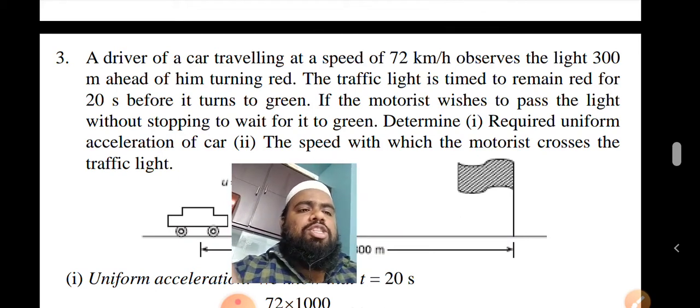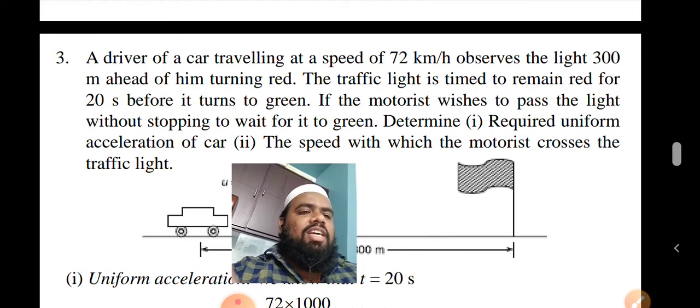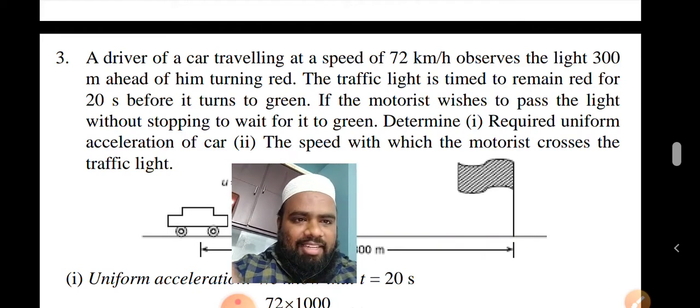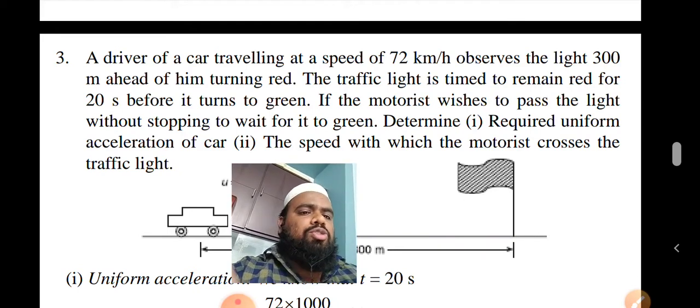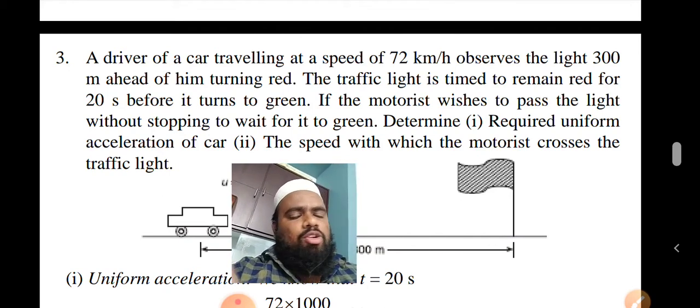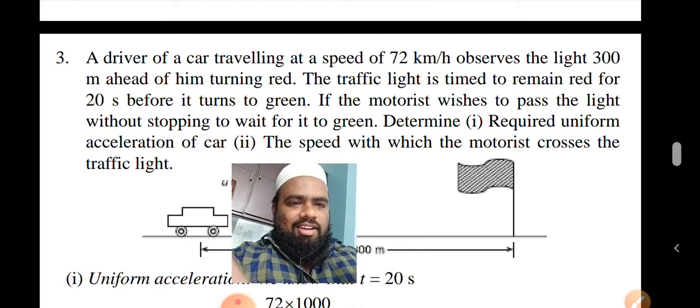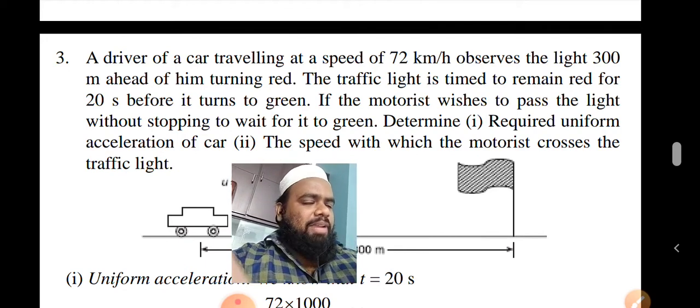If the motorist wishes to pass the light without stopping to wait for it to turn green, determine the required uniform acceleration of the car and the speed with which the motorist crosses the traffic light. So he doesn't want to stop the vehicle, he wants to move without stopping. Nobody is breaking the rules here.